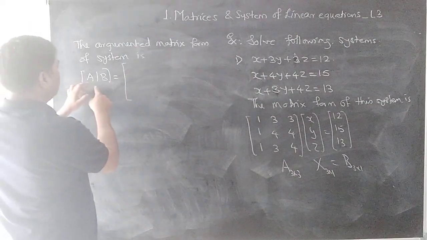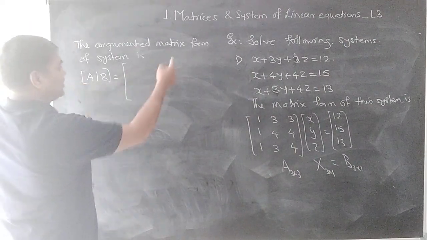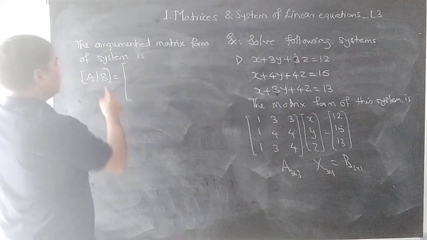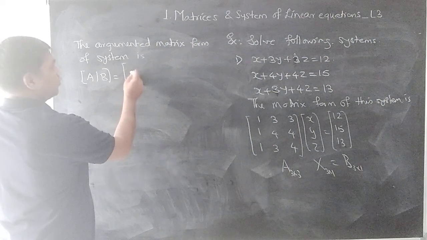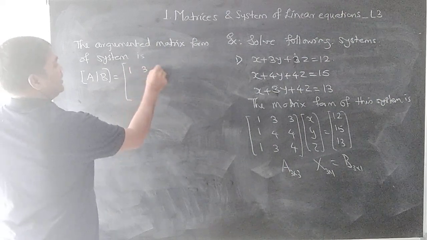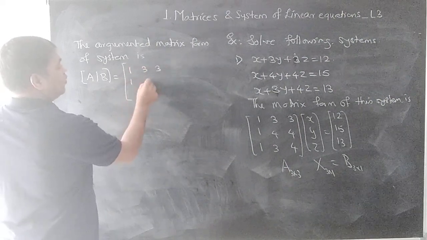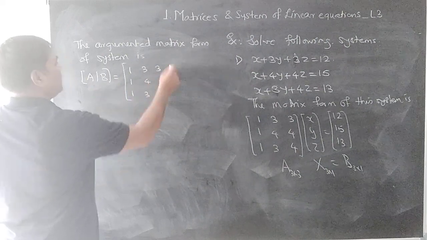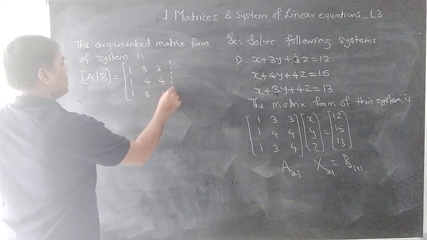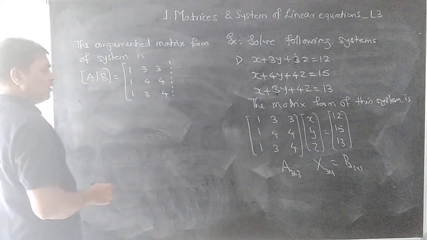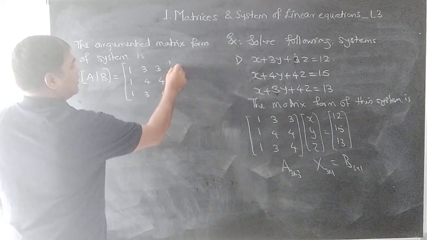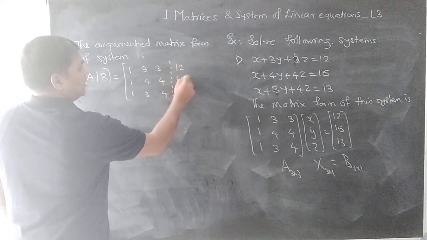In augmented matrix form, first we write A, and then just by putting a vertical line or dotted line we will write B. So 1, 3, 3, then 1, 4, 4, 1, 3, 4. So this is part of A, and we put either a dotted line segment or a vertical line, and we write the entries of B: 12, 15, 13.